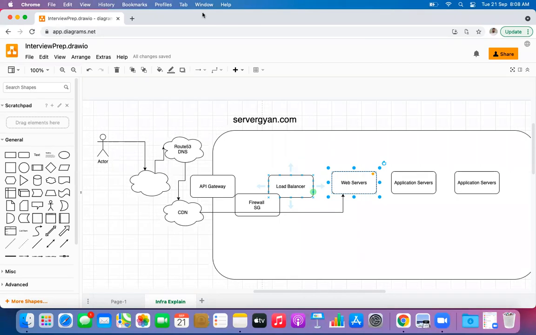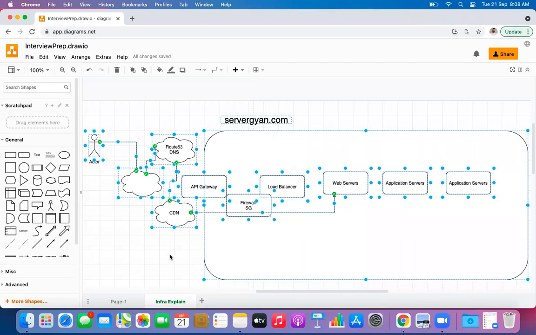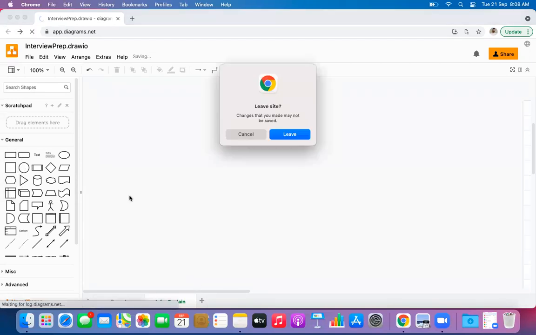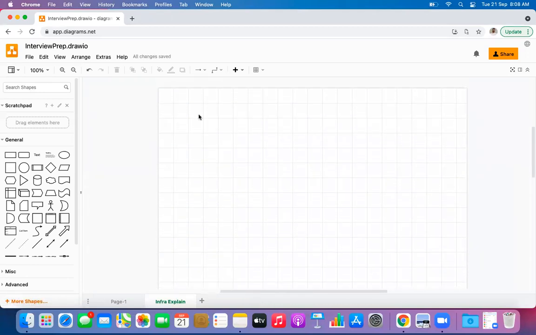So guys, the very first thing: yes, you guys explained it well, but let us take it to a more granular level. Why is it so? Because if we do not understand the concept and we just give rough answers, it is not going to be a good idea. So how are we going to take it forward today? Let us say we have a domain, let's call it servergyan.com.